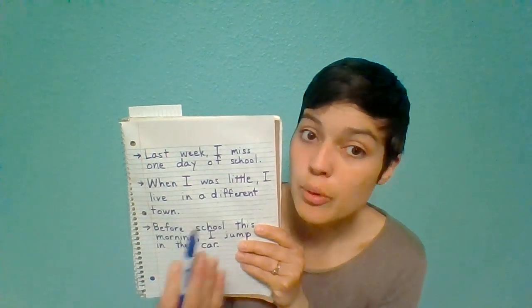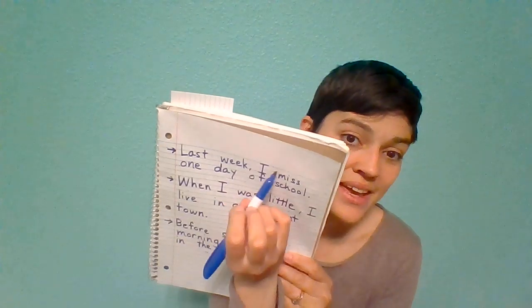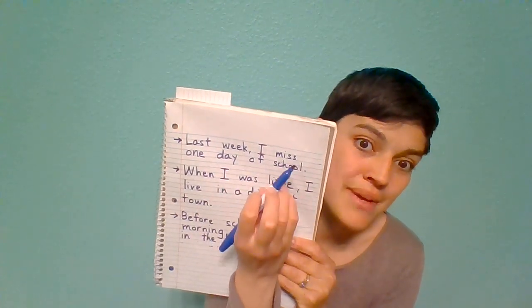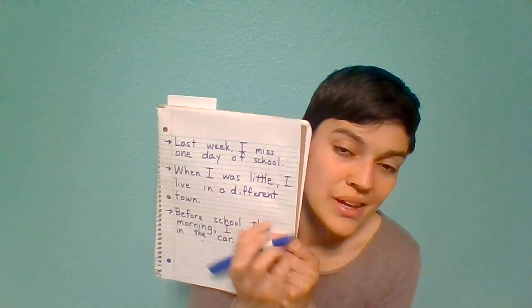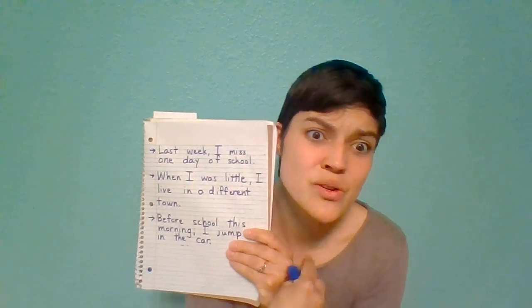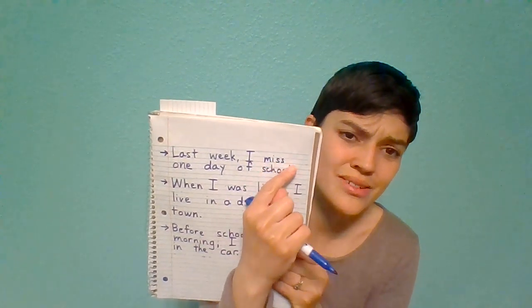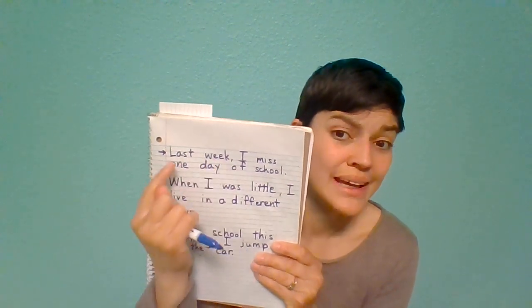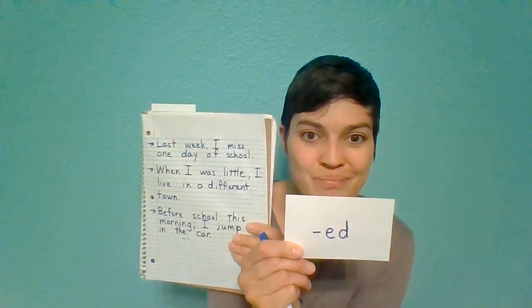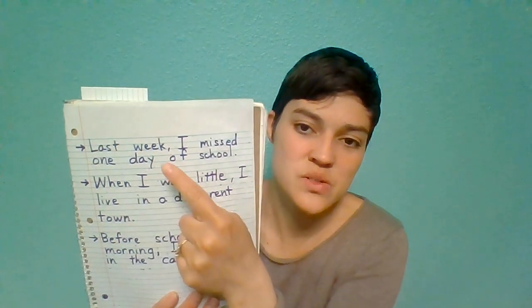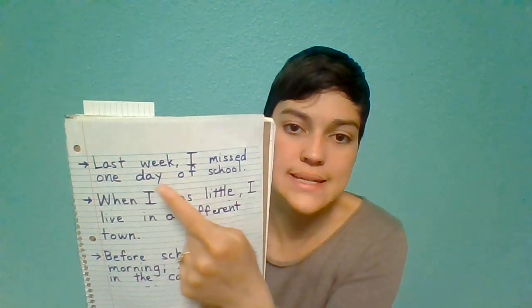That's correct. The verb or the action word is the mistake. Instead of being, last week I miss one day of school, it is, last week I missed one day of school. So this miss means that I miss school right now. But it should be in the past because we're talking about last week. So what should I add to the end of this verb? An ed. Very good. So let me add an e and a d. Last week, I missed one day of school.